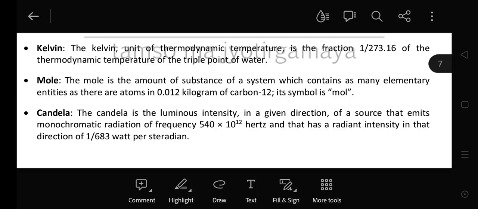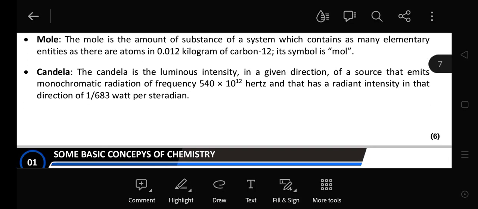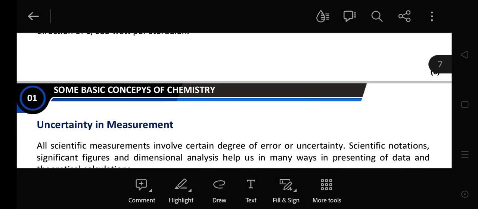Like atoms, ions. These elementary entities are present in 0.012 kilogram of carbon-12. Now candela is the luminous intensity in a given direction of a source that emits monochromatic radiation. Now what is monochromatic radiation? The radiation which travels in only one direction of frequency 540 into 10 to the power 12 hertz, where hertz is the unit of frequency, and has a radiant intensity in that direction of 1 by 683 watts per steradian. Now this is called candela.